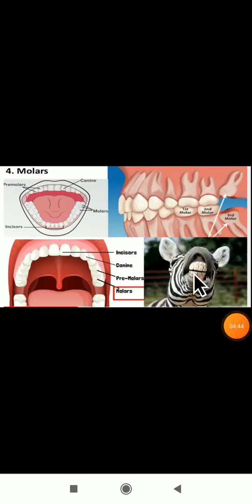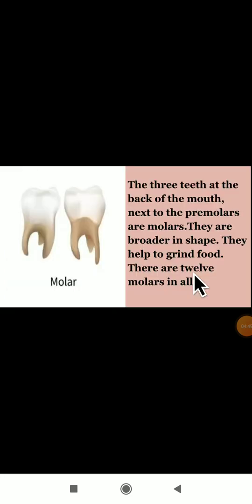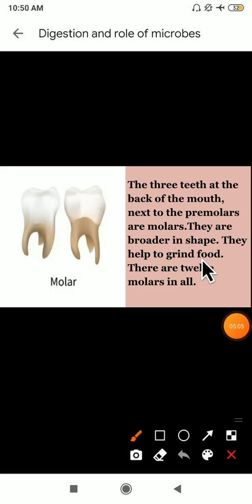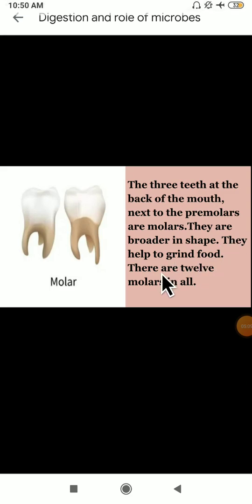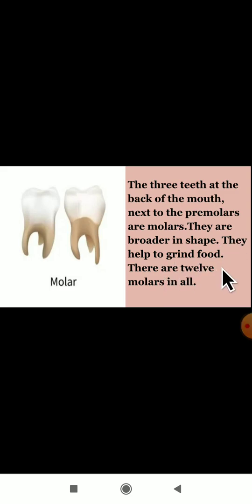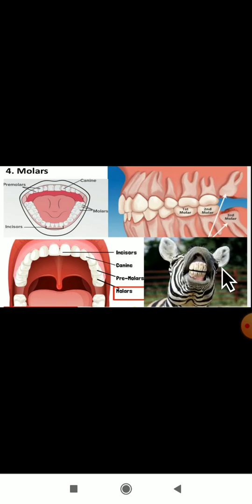Remember. The next one is the molars. The 3 teeth at the back of the mouth next to the premolars are molars. How many molars are there? 3. And where are they? At the back of the mouth, and they are broader in shape. They help to grind the food, and there are 12 molars in all. How many molars do we have?